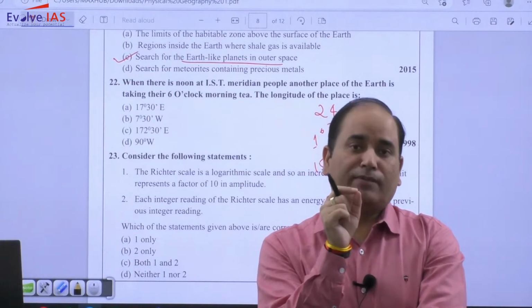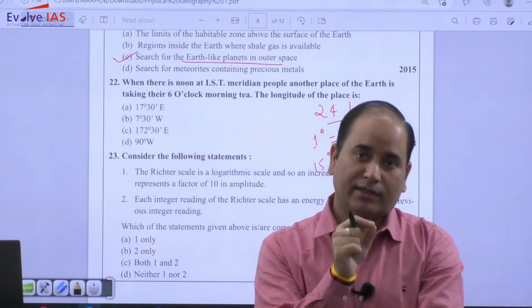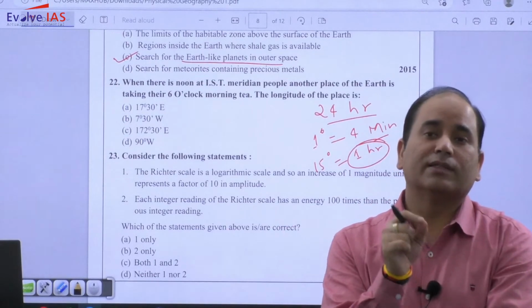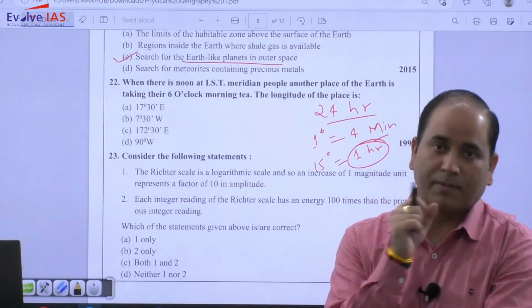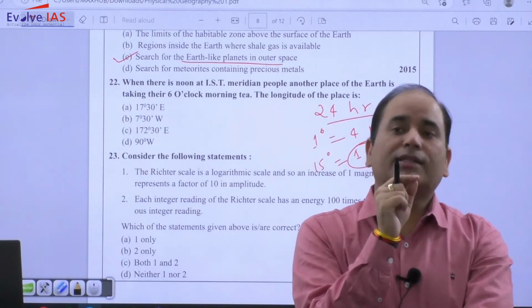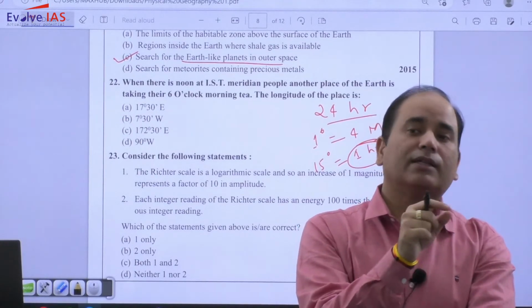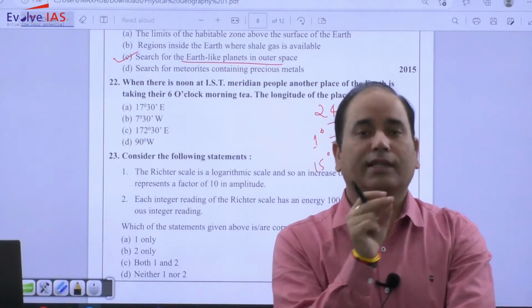Over a period of time, there has been uniformity that every country should have its own standard timeline. This standard timeline is simply the meridian of that particular country. The only condition is that countries are advised to select the meridian in such a manner that it should be a multiple of 7.5 degrees.